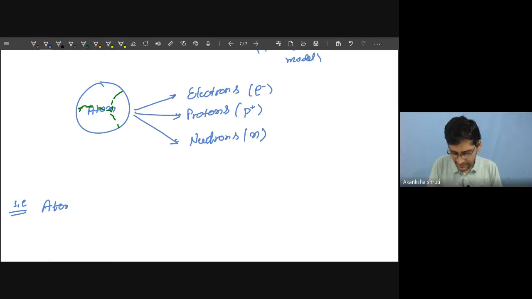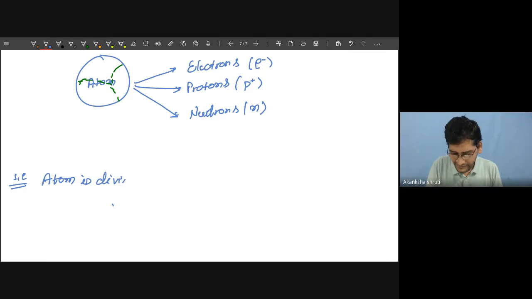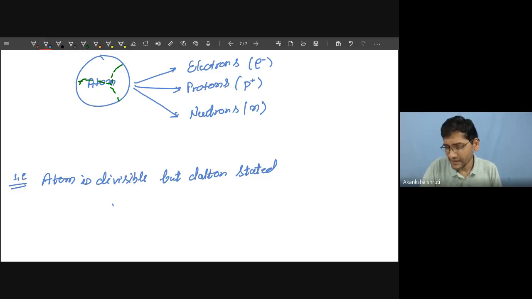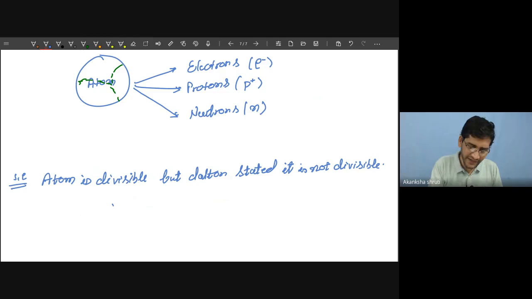The atom is divisible, but Dalton stated it is not divisible. So this way Dalton was proven wrong, but not at that time.